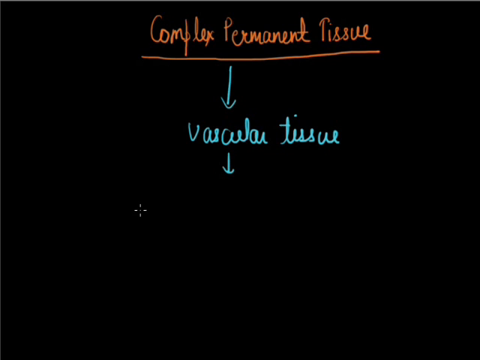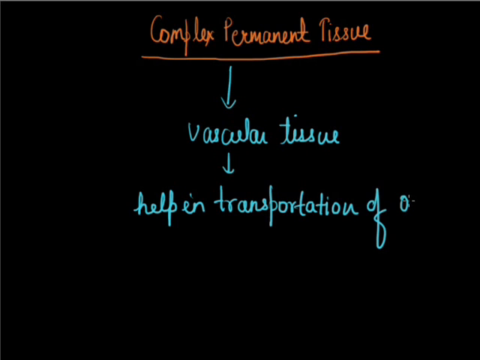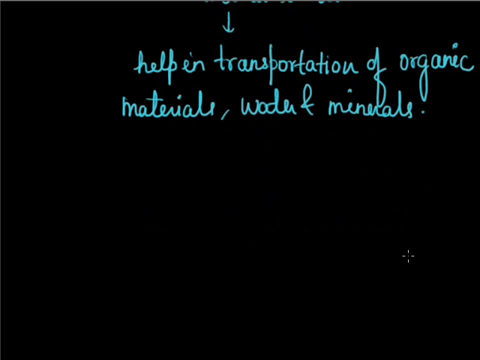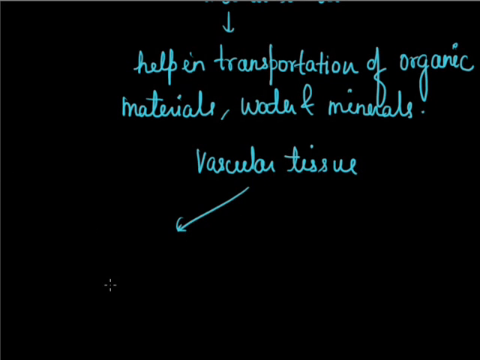that helps in transportation of organic materials, water, and minerals. So if I talk about vascular tissue, it is of two types. The first one is xylem and the other one is phloem.